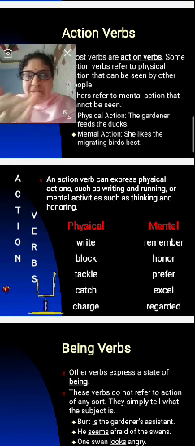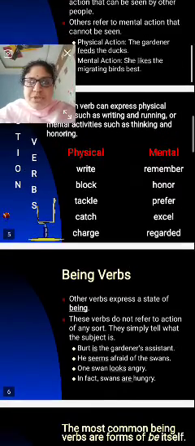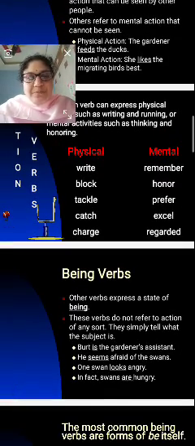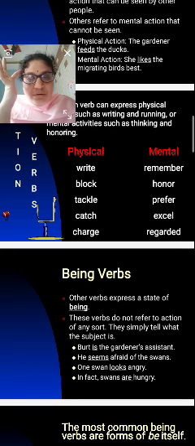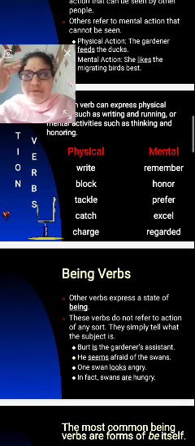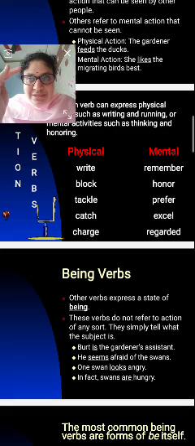Right? So here I have divided and written some words as an idea. Physical and mental. Write, remember. Block, honor. Tackle, prefer. Catch, excel. Charge, regarded. Physical are write, block, tackle, catch and charge. The mental ones are remember, honor, prefer, excel and regarded. All of these belong to our mind, so they can't be seen by others.